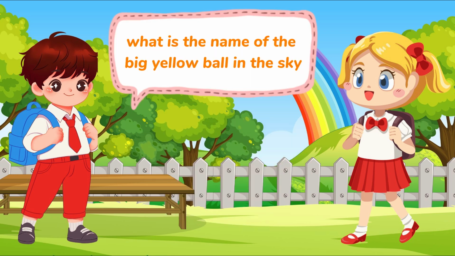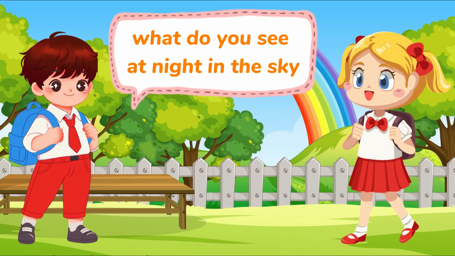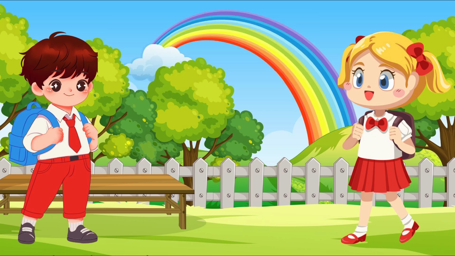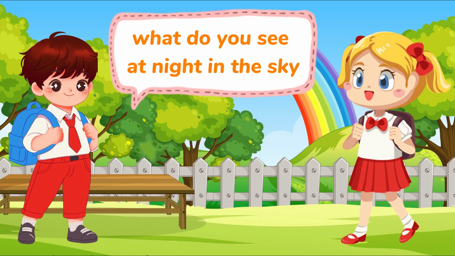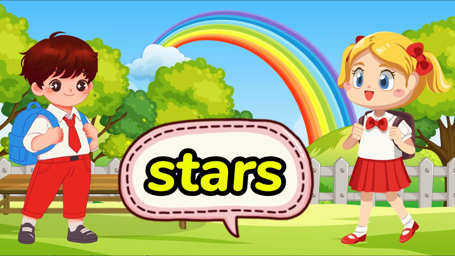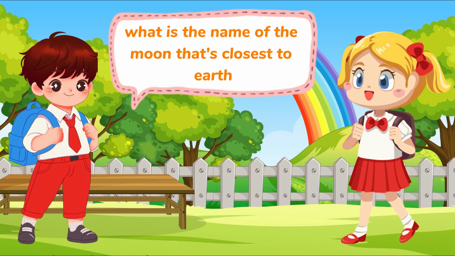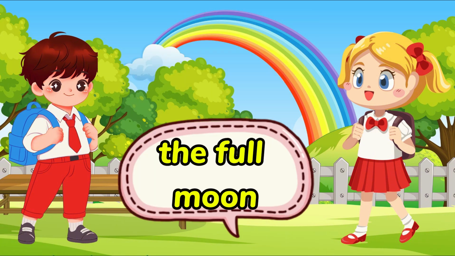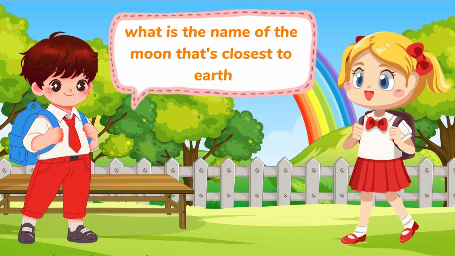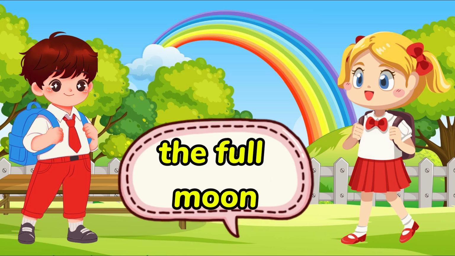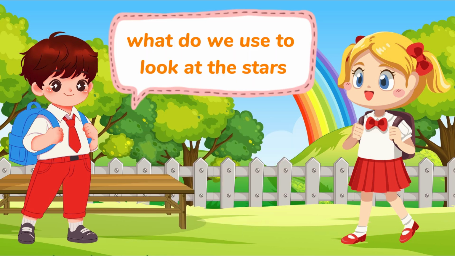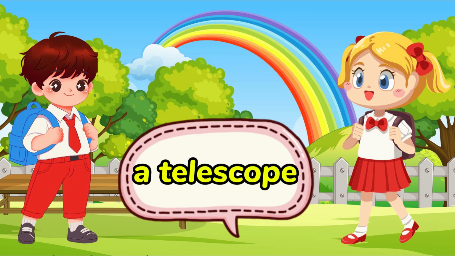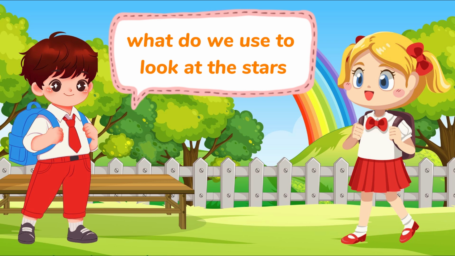What is the name of the big yellow ball in the sky? The sun. What do you see at night in the sky? Stars. What is the name of the moon that's closest to Earth? The full moon. What do we use to look at the stars? A telescope.